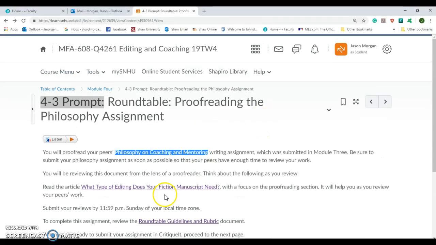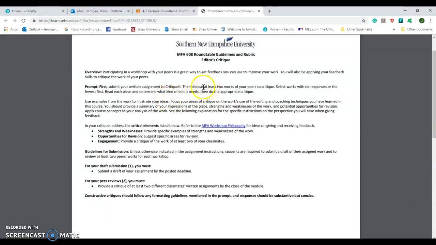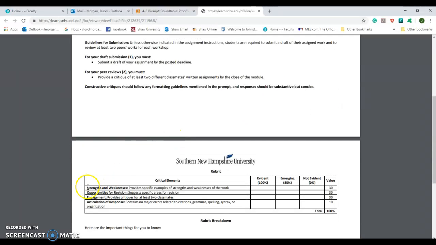and how we can do the critiquing. Okay, but first let's look at the rubric and the guidelines real quick, just to make sure that we are doing what we're supposed to do. So we have to upload the paper which you finished for Module 3. And then we have to make sure that we are critiquing, and the rubric says we have to cover the strengths and weaknesses and the opportunities for revision for that paper, and we have to do that for at least 2 people, and then we're articulate in the response. So we need to make sure we're doing those things.